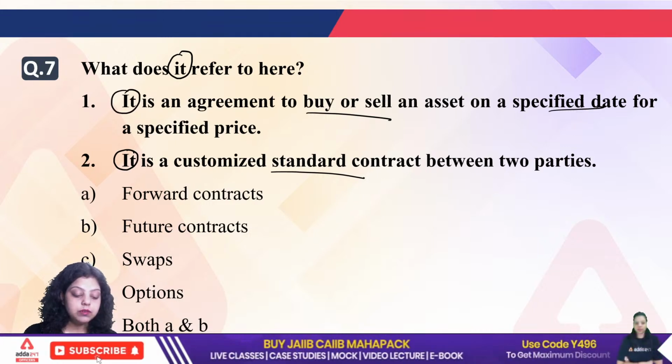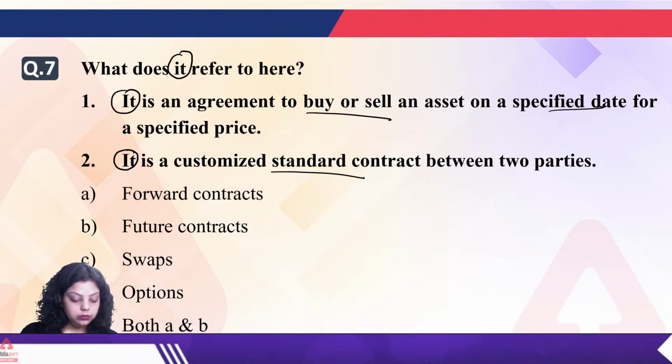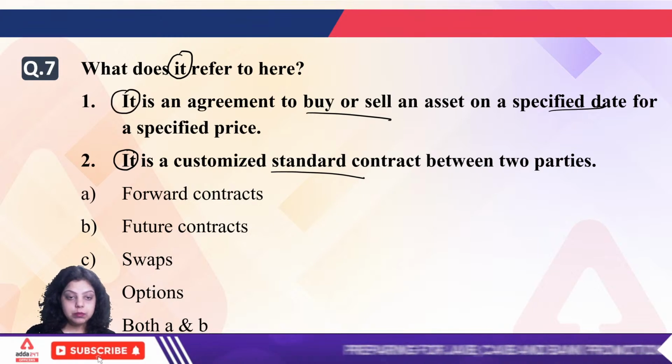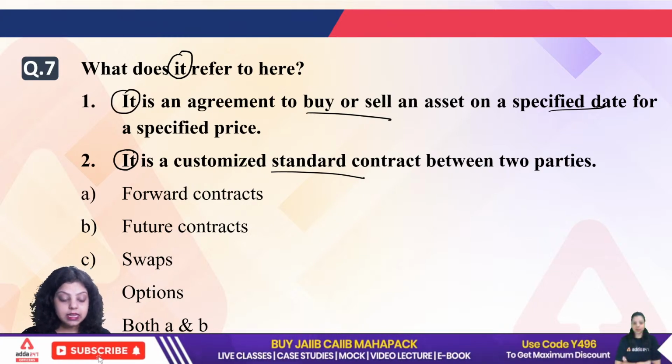Now let me know which of the following will be the right option. Neelam is saying B. Dheeraj is saying E, that is both A and B.